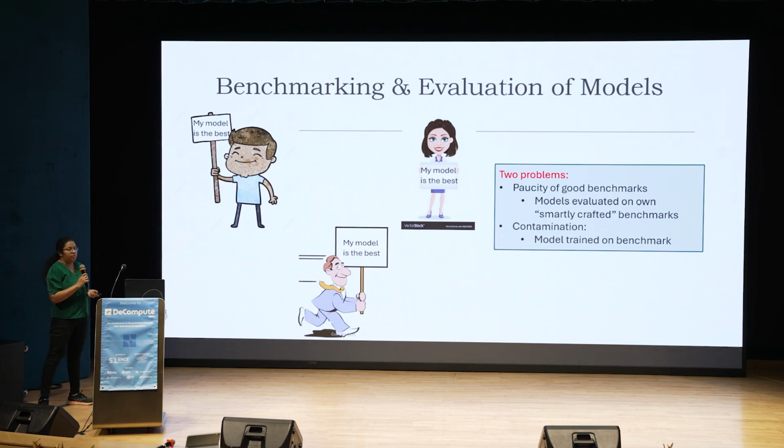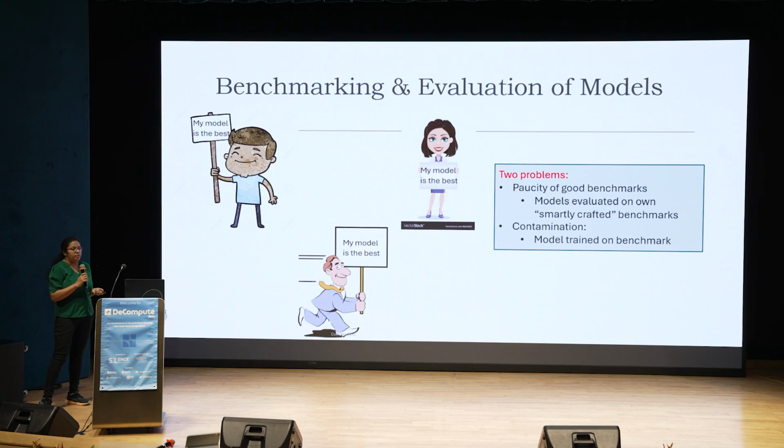There are two problems. The first problem is paucity of good benchmarks. By benchmark, I mean inputs which have labeled inputs and outputs so that you can test the accuracy of the model. And since these models are expected to work in a wide range of domains, it is very difficult to come up with good benchmarks in a domain-specific manner. So with paucity of good benchmarks, what happens is that each of these models gets evaluated on their own benchmarks, and sometimes these benchmarks are smartly crafted to show good accuracy.